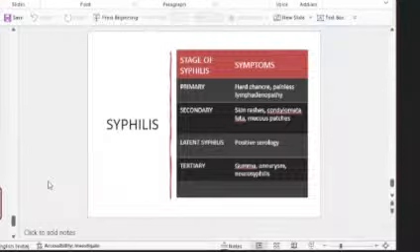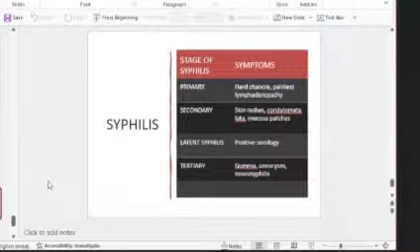That's the primary stage. The secondary stage is characterized by skin rashes, condylomata lata, and mucus patches. So first we have the genital lesion, hard chancre, and lymphadenopathy. Then secondary, where multiplication occurs in different parts of the body, you get skin rashes, condylomata lata, and mucus patches.